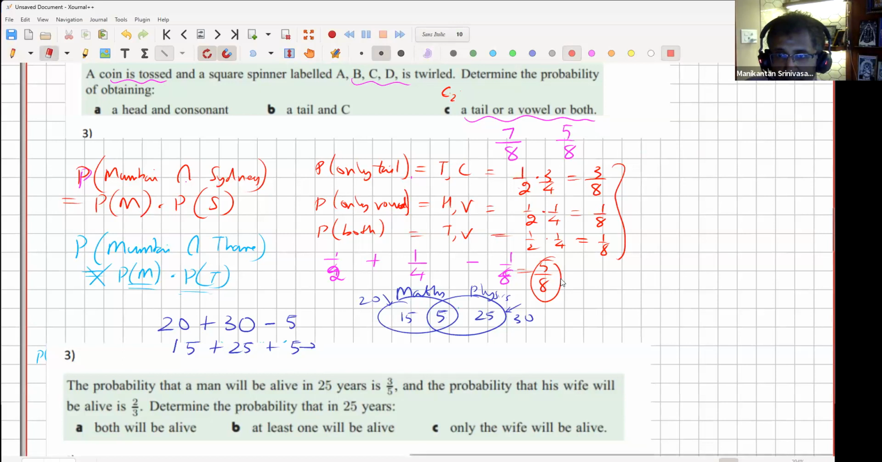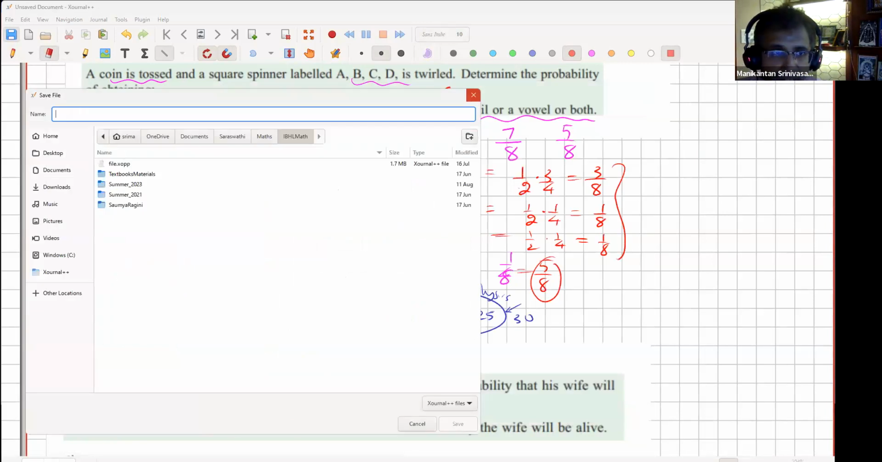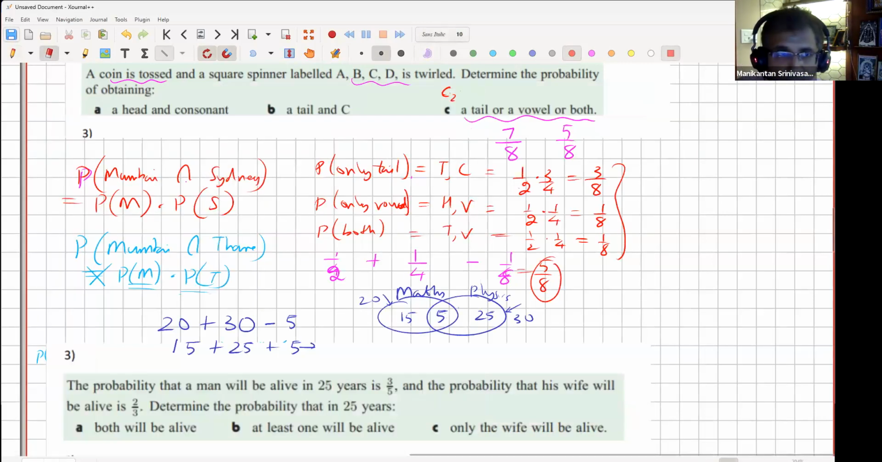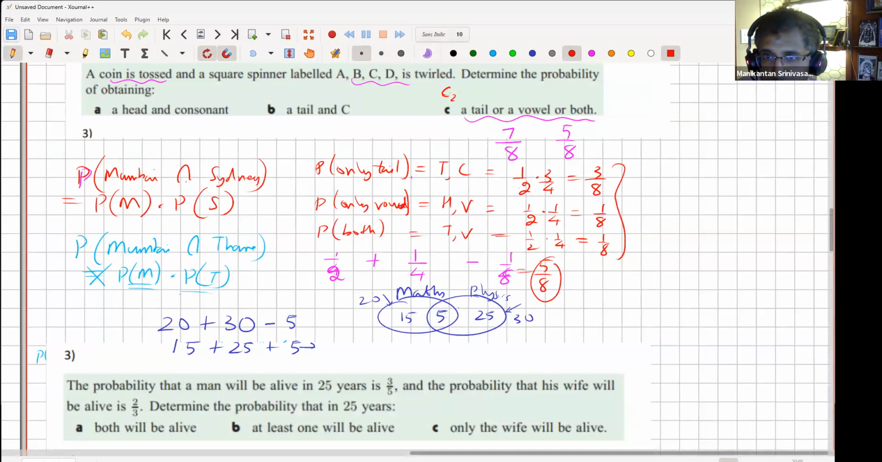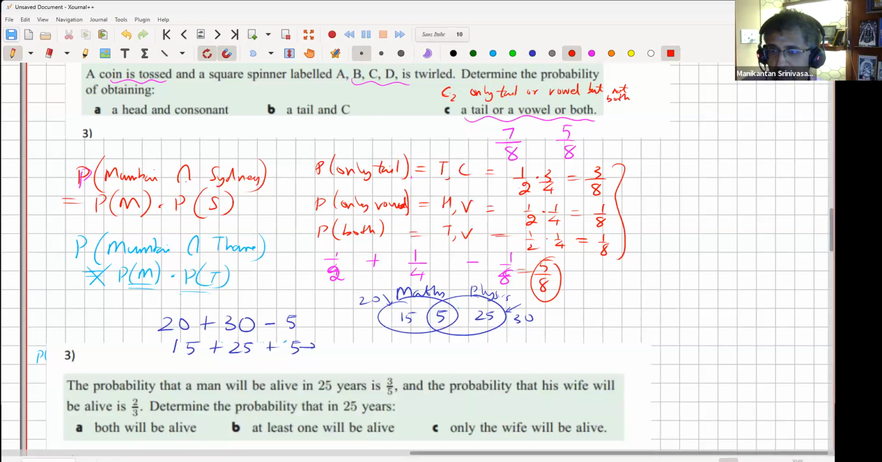Okay, if only I could write neater. Sorry. Because depending on the wording of the question, the values can differ, right? So you're saying your question is only tail or vowel, but not both. Okay, so that will be exactly 3/8 plus 1/8. You won't subtract or add the remaining 1/8. Doesn't matter. So it's 3/8 plus 1/8.